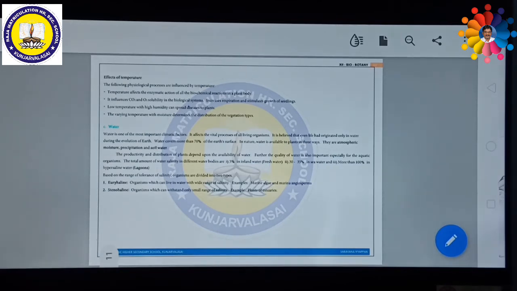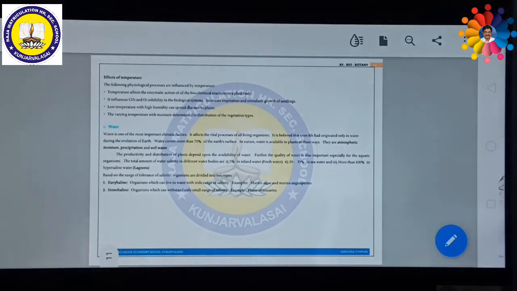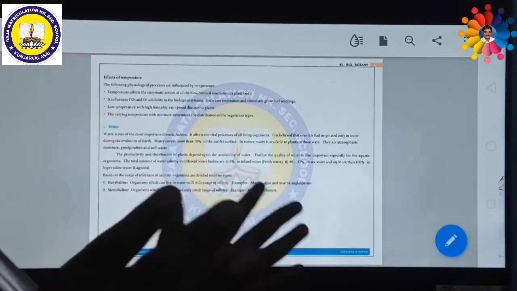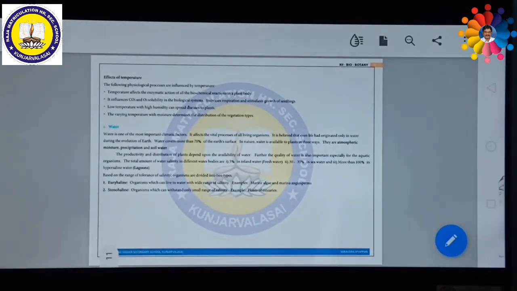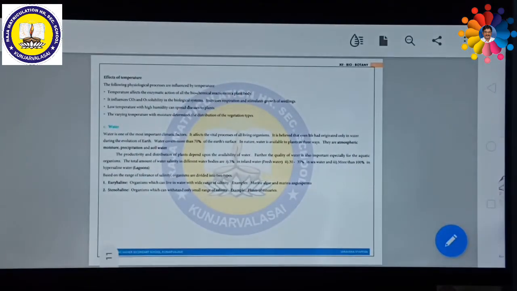It is believed that life originated only in water during the evolution of the earth. The origin of life started from water only. What was the first organism that arose? You might have studied. What do you call it? Cyanobacteria, blue-green algae, which were formed from water. Another important aspect is that 70% of the earth is covered by water. So the survival of living organisms on water is most essential. This is making the living organisms survive. So water is the most important climatic factor.